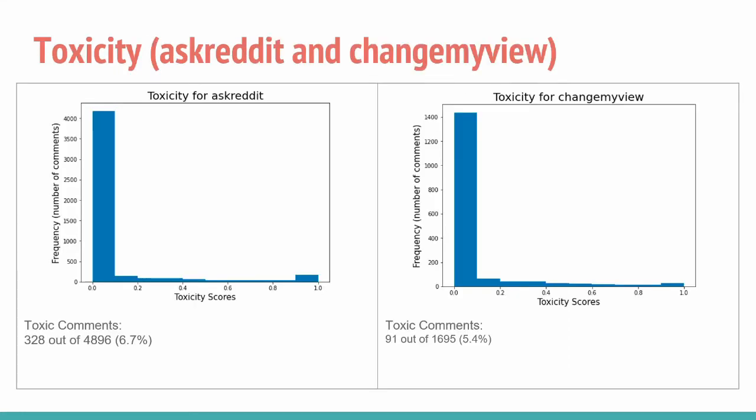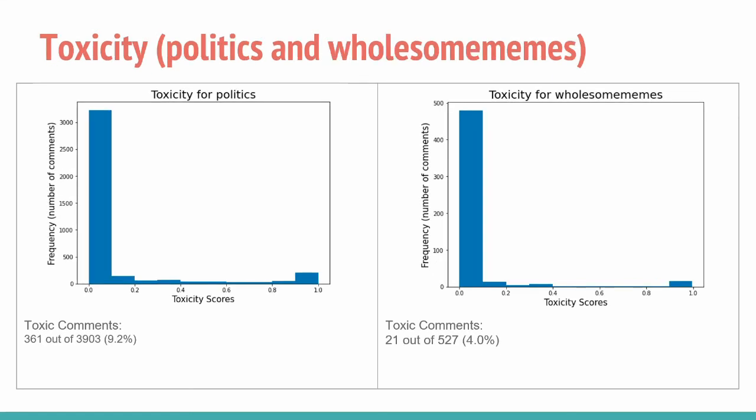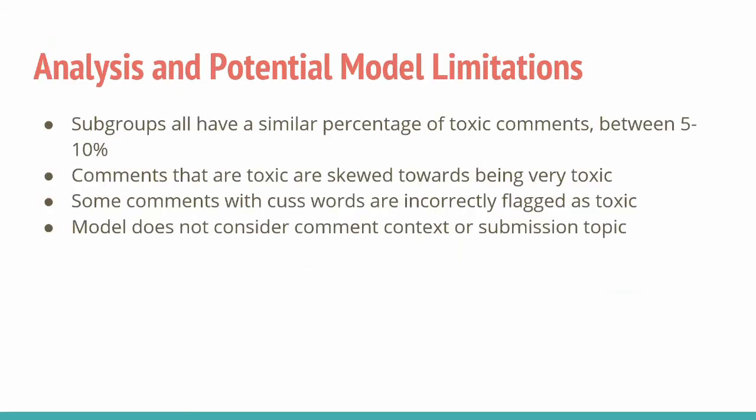From the results, we saw that only 6.7% of Ask Reddit comments and 5.4% of Change My View comments had a toxicity score of 0.5 or higher. The percentages were similar for the other two groups, with 9.2% for politics and 4% for wholesome memes. Looking at all the groups, we saw toxic comments were skewed towards having ratings of 0.9 or higher.